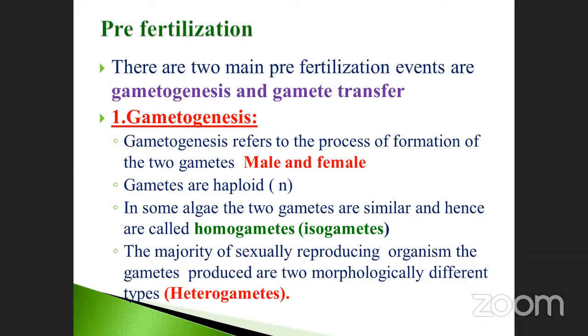In some algae, listen carefully, the two gametes are similar and hence are called homogametes, otherwise called isogametes. Will you please tell me examples of isogametes? Anyone of the students, please?